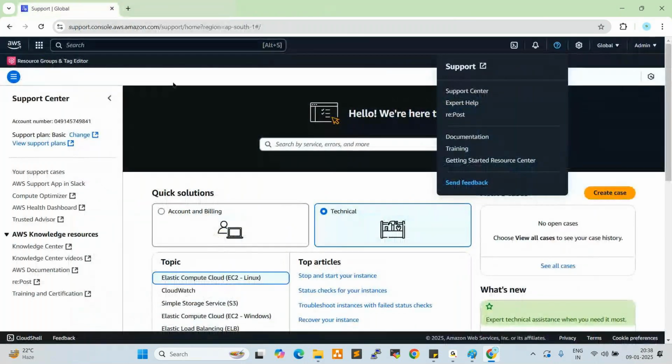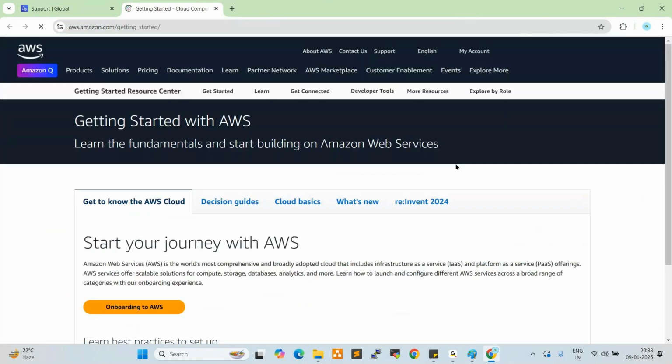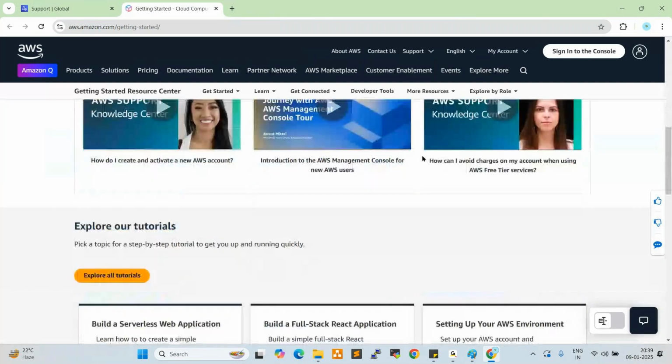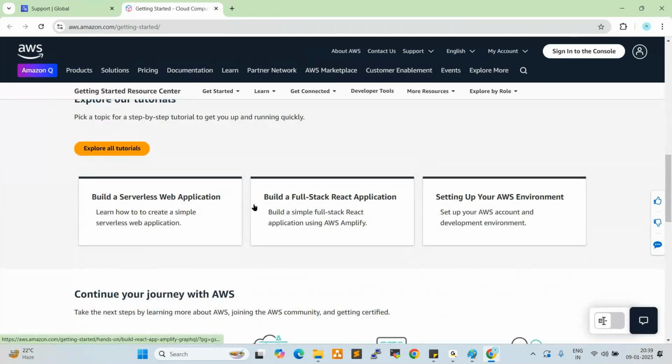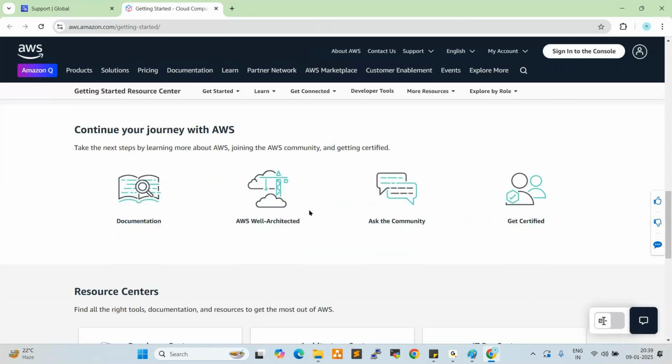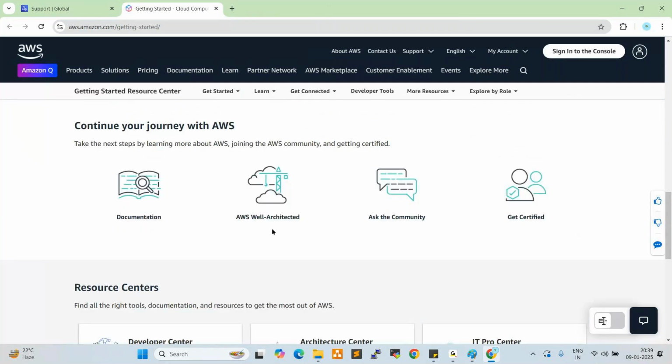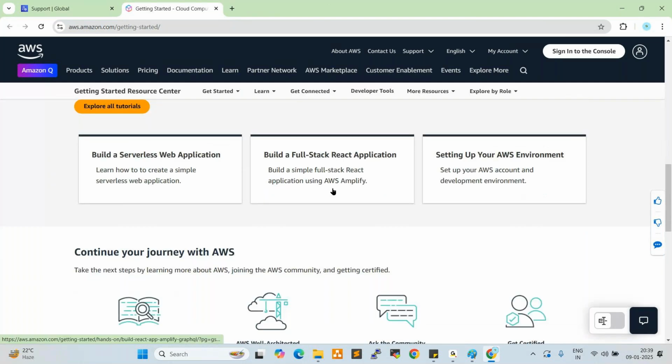Next one, getting started resource center. What is this? Apart from the AWS services, they are giving other services also. Click here. See here: developer center, architecture center, IT pro center. Different services they're providing here, so apart from the AWS services, we'll get other services also.